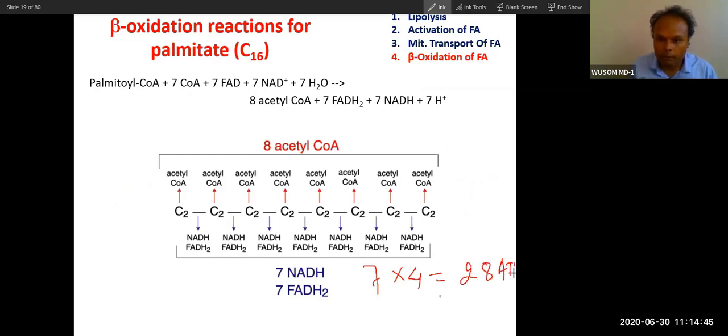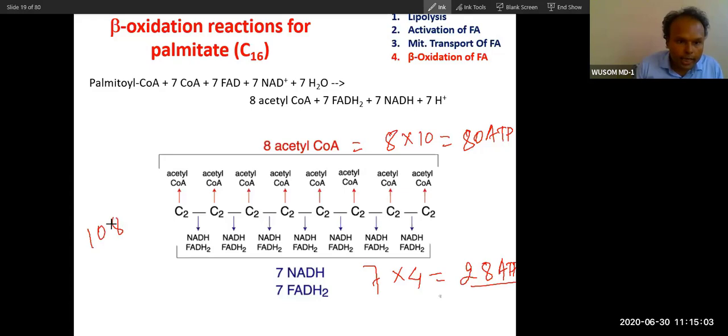Isn't it 28 ATP? Now, how many ATP from one acetyl coenzyme A? Tell me. 10 ATP. So it will be 10 into 8, 80 ATP. So total how many ATP? 108 ATP.